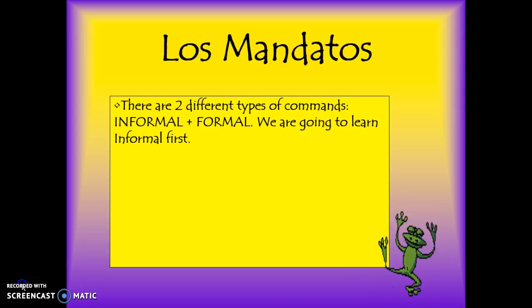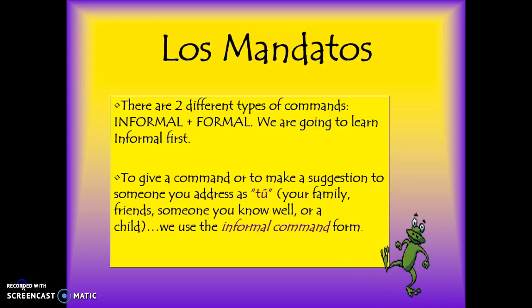There are two different types of commands. There are informal and there's also formal commands. We're going to learn the informal commands first. Informal commands are the ones that you use whenever you're talking to someone that you really know. So a family member, your friend, a child, someone that maybe you have an authoritative figure over, but just people that you really know well. We'll get to formal commands later on in the next few weeks, which is just used for people above you, so on and so forth. Okay?